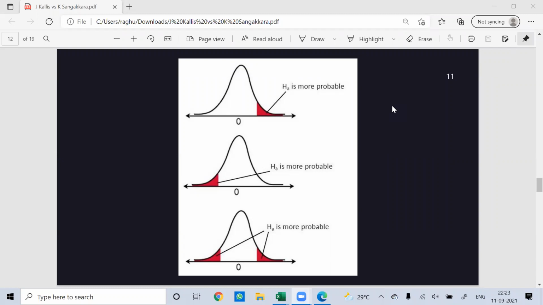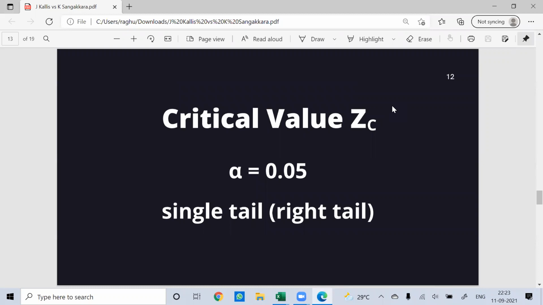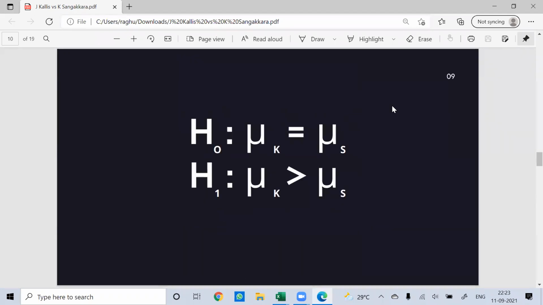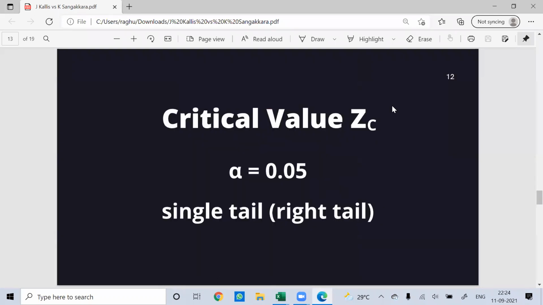So the first step in hypothesis testing would be calculating your critical point. As I said, the critical value depends on two things: your alpha and your type of test. Here, since our alternate hypothesis is mu k greater than mu s, we have a single tail test, which is right tailed, and let's assume your confidence level is 95%, so your alpha value will be 0.05. So how do you use these two to find the critical value?